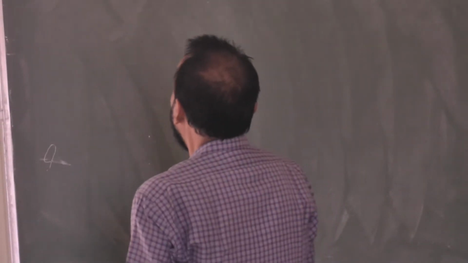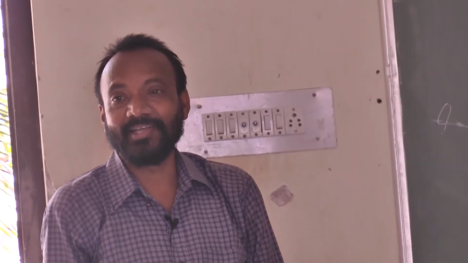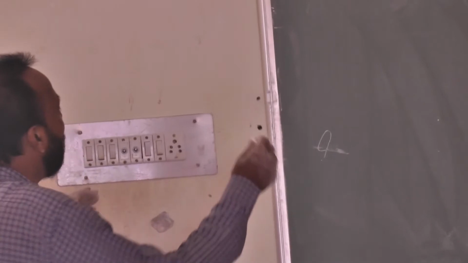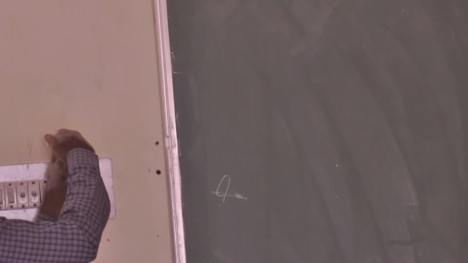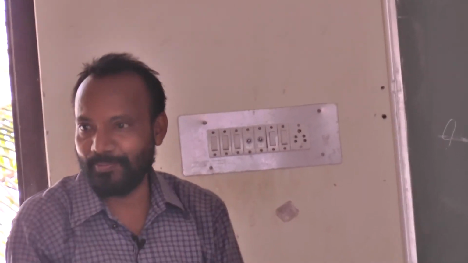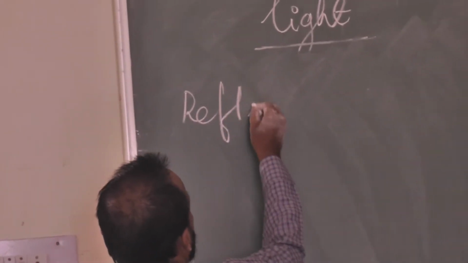One of the main important behaviors of light energy falling on a surface is the reflecting surface. If a ray of light falls on a surface and bounces back, returning into the same medium, that concept is called reflection. So we will discuss reflection. Ready to listen? Reflection.